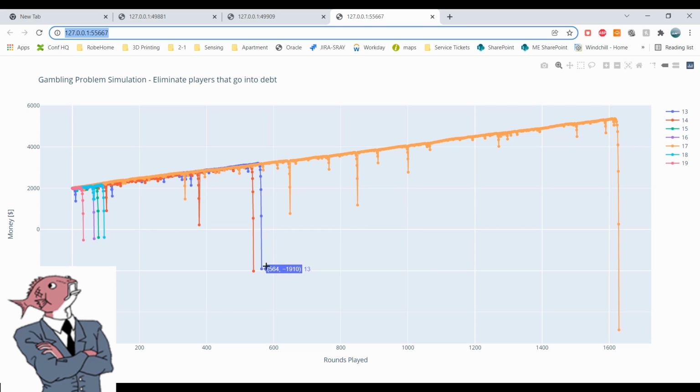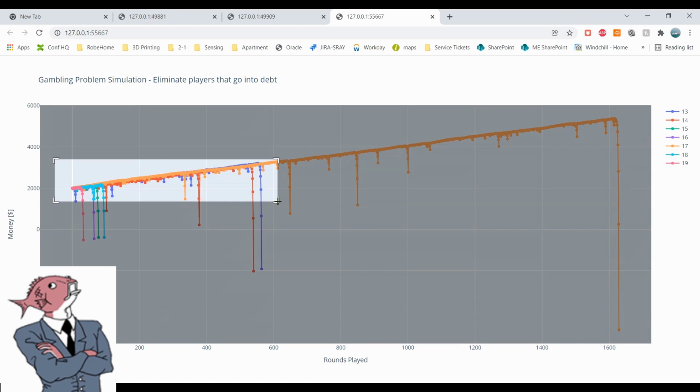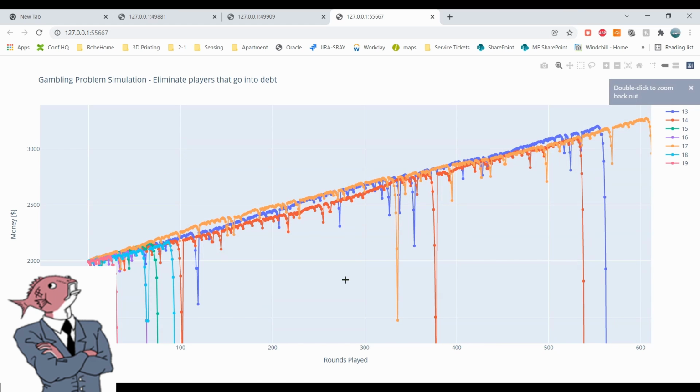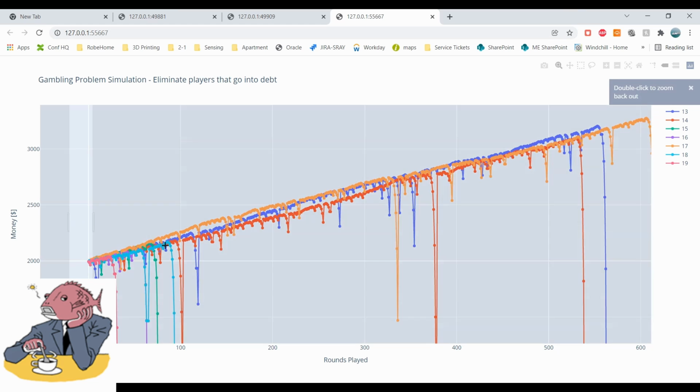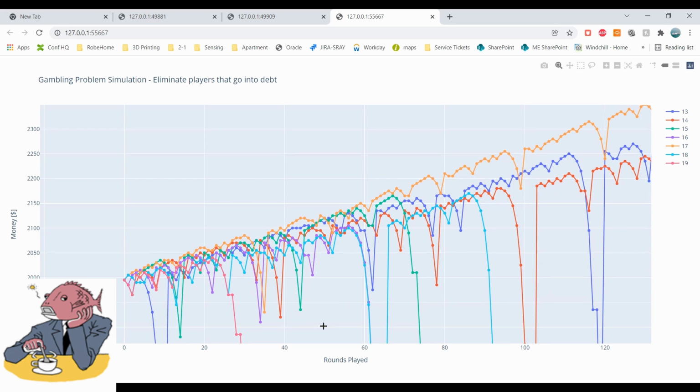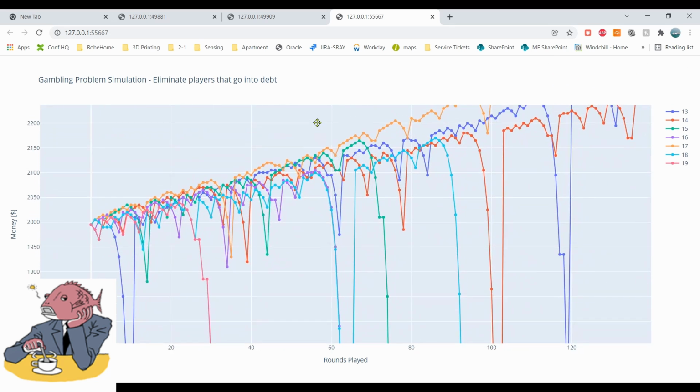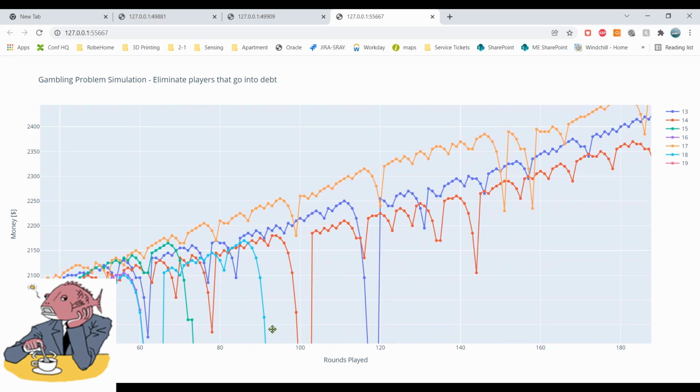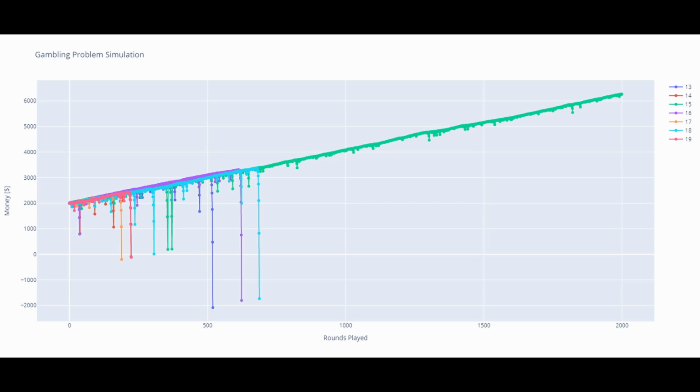And another thing that we can look at is we don't necessarily have to always stand on 17. We could stand on 13, 14. This plot is showing all the different combinations that we could have stand on for these games that we played. It just happens that 17 ended up being the best, but you can see there's definitely some variation from one stand number to the next.